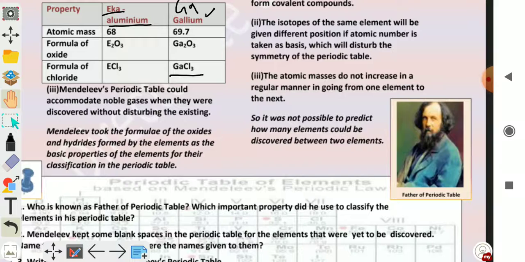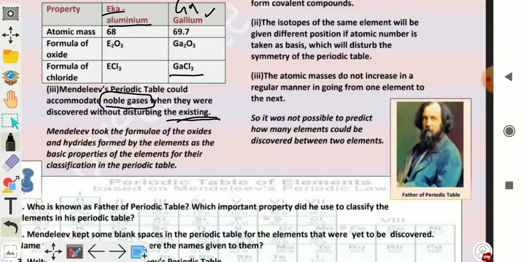Third, Mendeleev's periodic table could accommodate noble gases when they were discovered without disturbing the existing pattern. What are noble gases? Noble gases are inert gases which do not react with other elements, that is why they are called inert. These gases were not discovered at the time of Mendeleev, but when these gases were discovered, they could be accommodated in the Mendeleev periodic table without disturbing the existing pattern of periodic table.